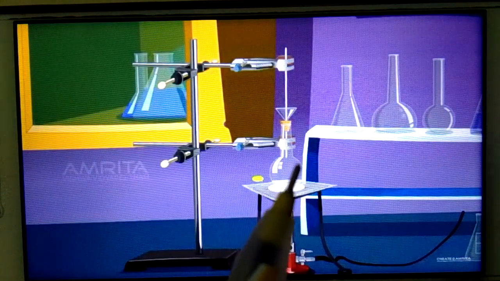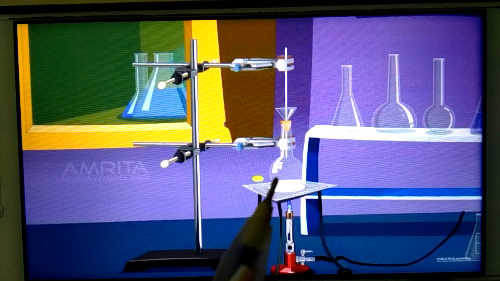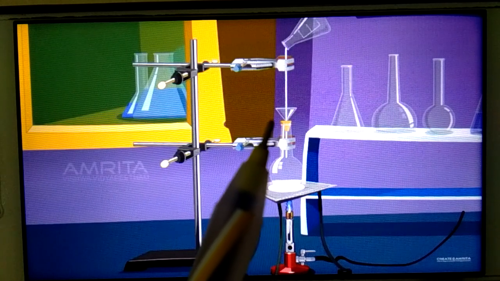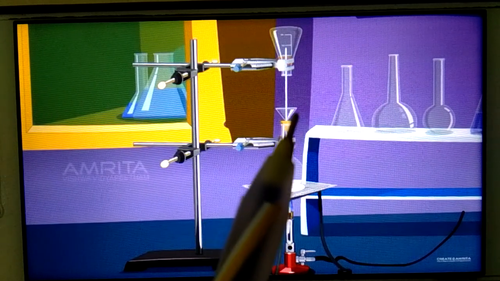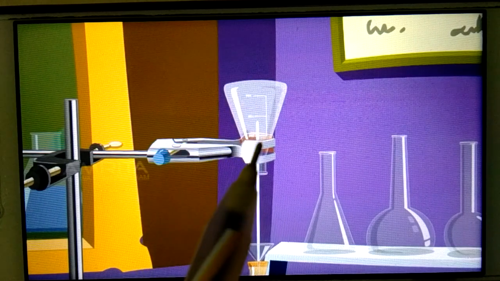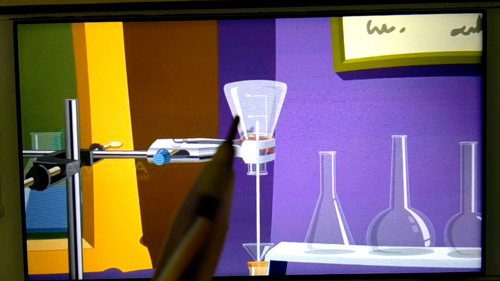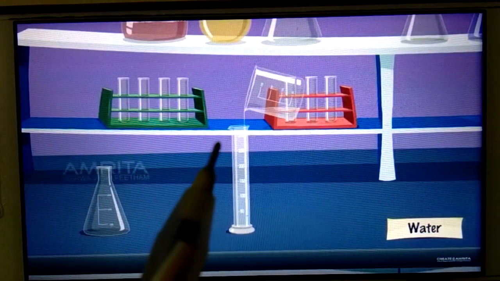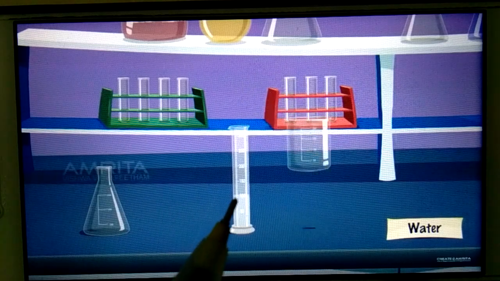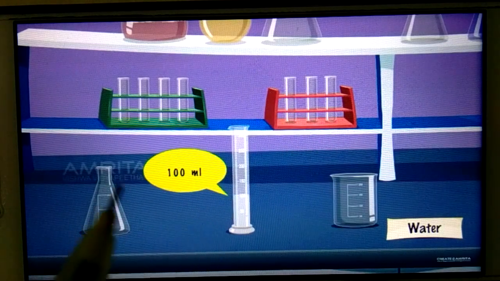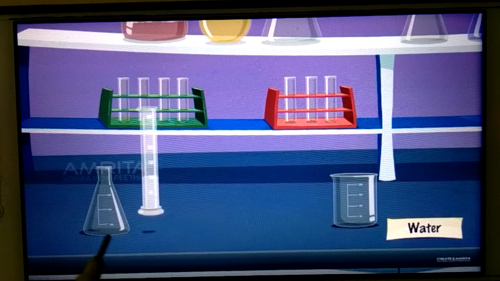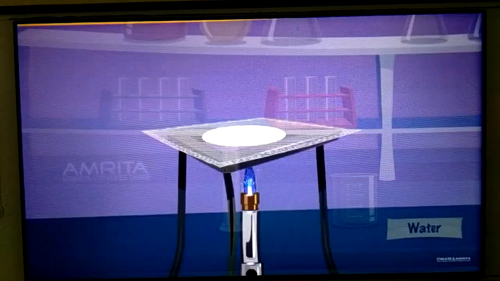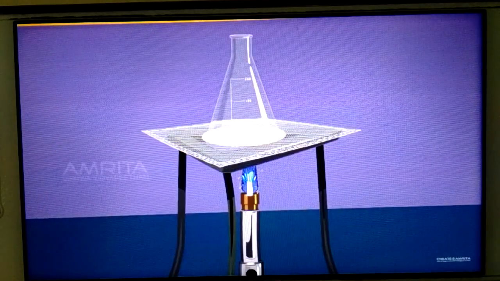Now see, students, again in the round bottom flask we have to heat water, and arrange it in this way, closed with the rubber cork, funnel, and between the funnel there is a glass rod, and here an inverted conical flask. We are collecting steam. With the steam collected in the conical flask, you have to add 100 ml water, measuring it with a measuring cylinder. Now you have to keep it for heating in this way.